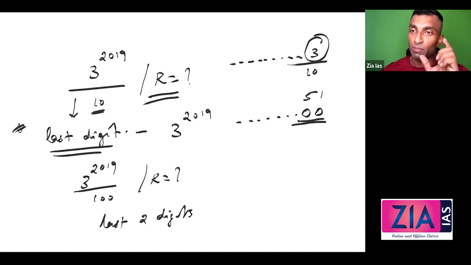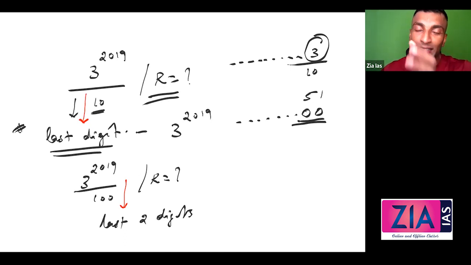Just keep in mind, because most of you don't have a maths background, I know that, and you don't want to worry about these questions. We will do it in a fantastic way. You will not face any problem here. Divided by 10, remainder is last digit. Divided by 100, remainder is last 2 digits.